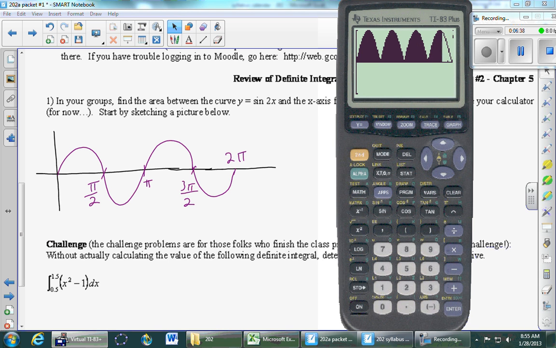So I'm not sure. So the 2 was inside of the sine function before. Oh. Yeah. Sorry, went wrong. Okay, so we get the area of 4. Any questions there?